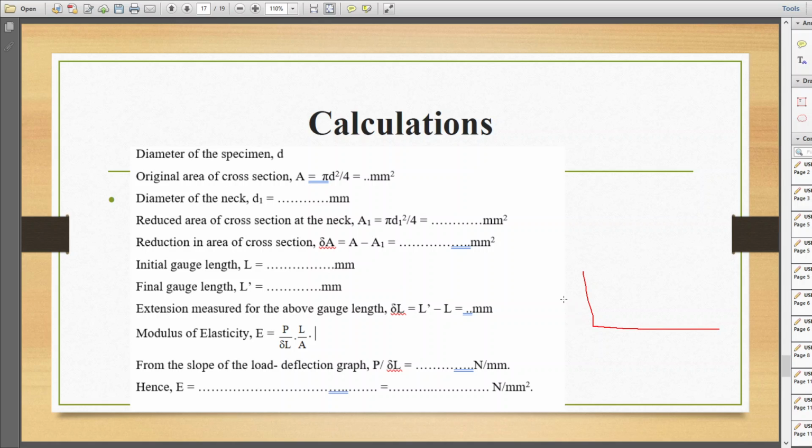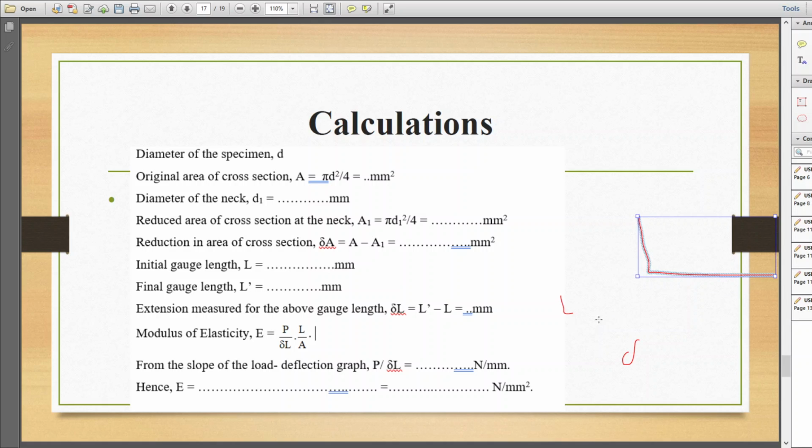While drawing the load versus deflection graph, using the slope we can directly get the P by delta L value. By substituting this, we will find out the modulus of elasticity of the material.